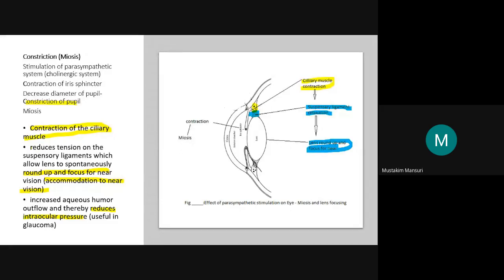Janvi. What was the question, sir? What will be the effect on the ciliary muscle? What is the role of the ciliary muscle?